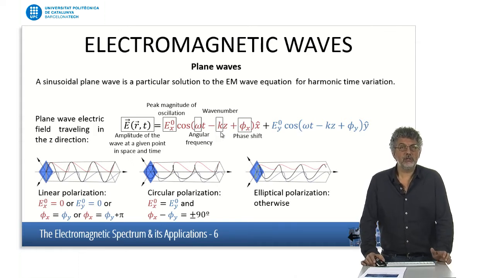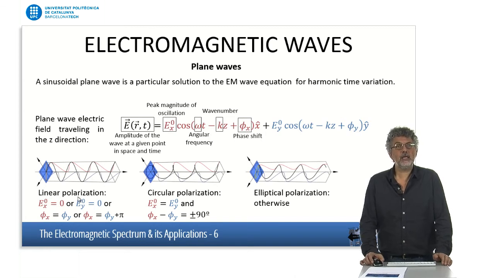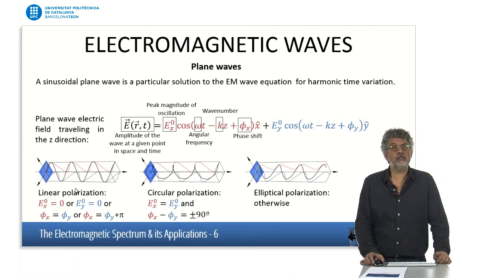When we consider this sort of situation and we look at the evolution of the electric field in space, we can have different situations. We can talk about the linear polarization, and in that case, what we mean by linear polarization is that the electric field is always contained on a plane.